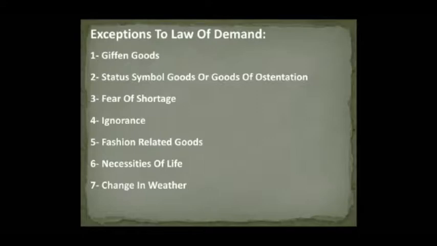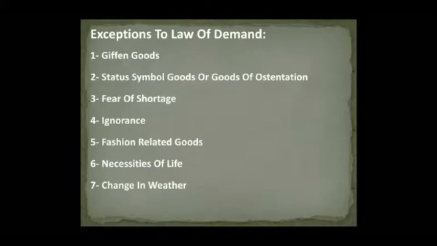This phenomenon, popularly known as Giffen's paradox, was first observed by Sir Robert Giffen. Second, status symbol goods or goods of ostentation. The exceptions relate to certain prestige goods which are used as status symbols, for example diamond, gold, antique paintings, etc. They are bought due to the prestige they confer upon the possessor. These are wanted by rich persons for prestige and distinction. The higher the price, the higher the demand for such goods.